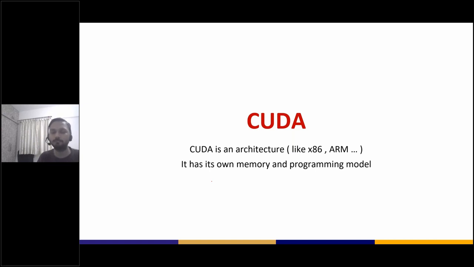Why is it important? If you see why ARM is really prominent and is used in the mobile world, it is that you will never buy a phone, even if it is faster, if its battery dies very fast. Why does the battery die? Because the processor is asking for a lot of power. So the architecture which is very power efficient is ARM. It was built from the bottom up. It was always made for one purpose, which was being power efficient. That's why it is playing a very important role in mobile devices. Similarly, CUDA is an architecture. It was always made to be a parallel computing architecture.